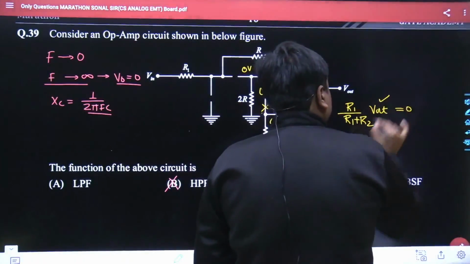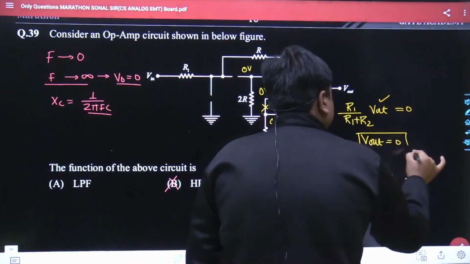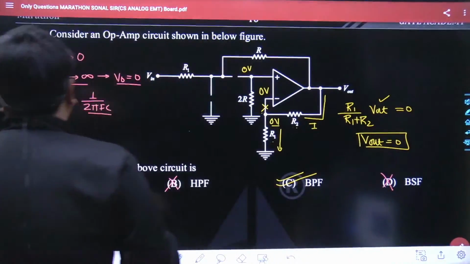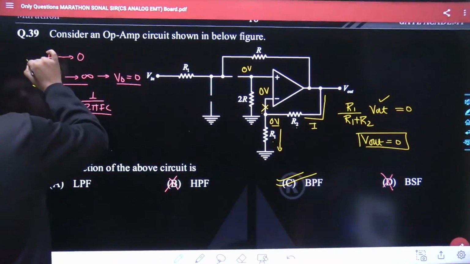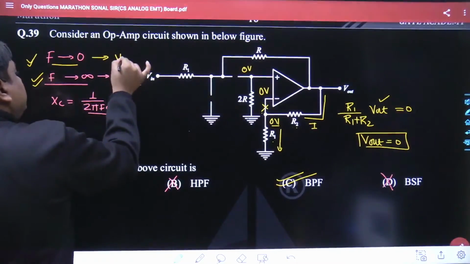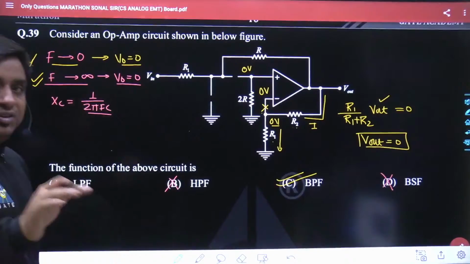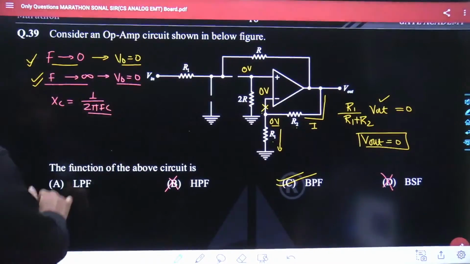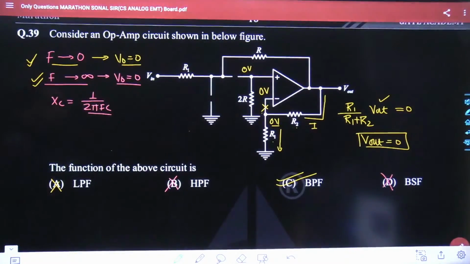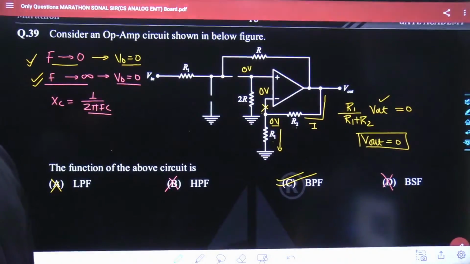So obviously from here we can calculate that V out is also 0 volt. Either you take an extremely high operating frequency, the output voltage is 0. Or you take V F tends to 0, the V out is 0. That means one thing is quite sure, towards the lowermost frequency also the gain offered by the system is 0. Low pass filter has been ruled out. You are left with a band pass filter only.